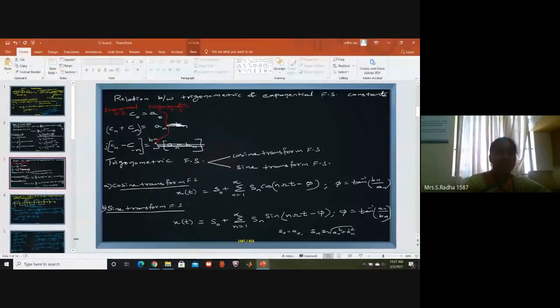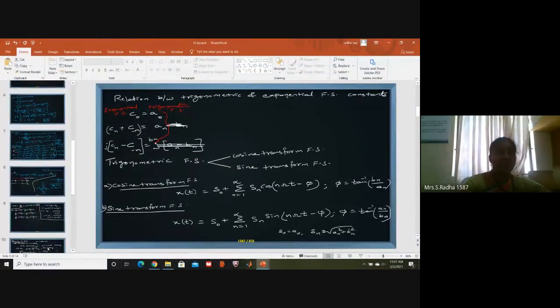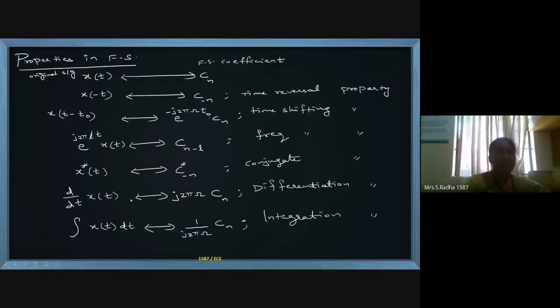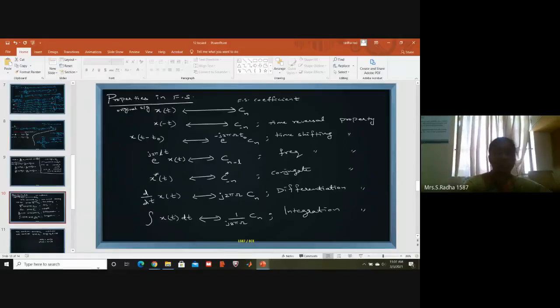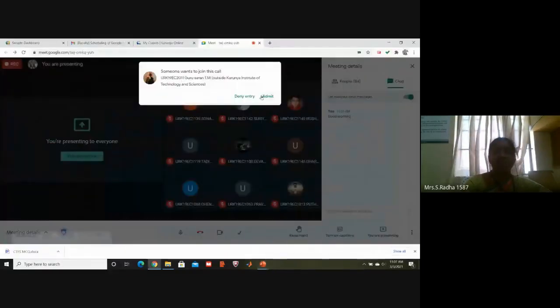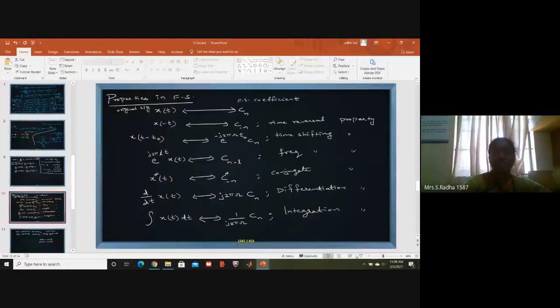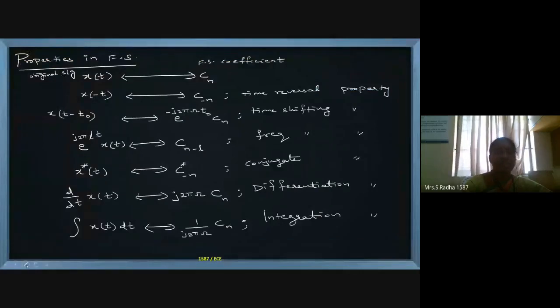And coming to the properties of the Fourier series: x(t) is having Cn as the Fourier series coefficient. If we take the time reversal property, x(minus t) as the signal, then the coefficient will become C minus n. If time shifting is there, an exponential factor will come on the right side, with Cn as the initial coefficient.